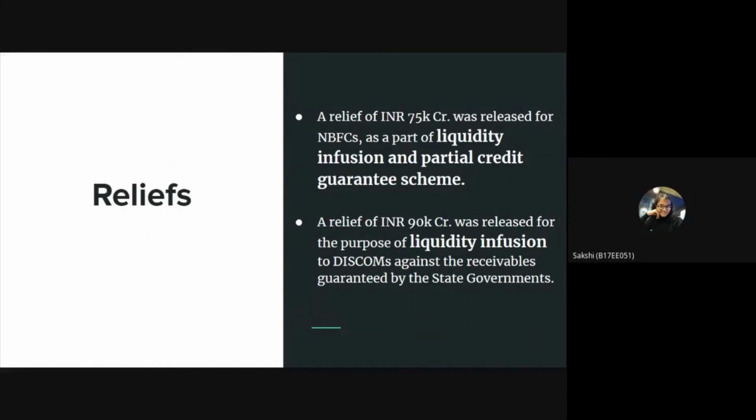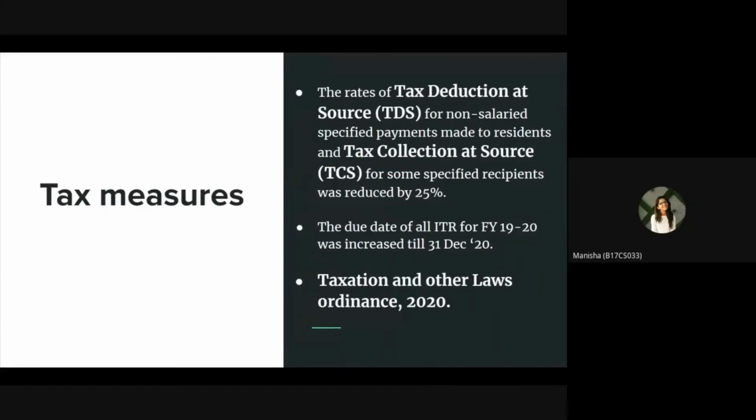Discussing the reliefs provided by the Government of India, a relief of rupees 17,000 crore was released for NBFCs, that is the non-banking financial companies, as a part of liquidity infusion and partial credit guarantee scheme, and a relief of rupees 90,000 crore was released for the purpose of liquidity infusion for DISCOMs against the receivables guaranteed by the state governments. Let us discuss tax measures.